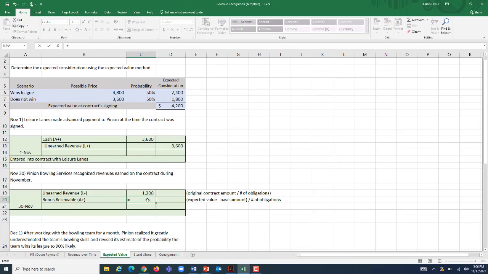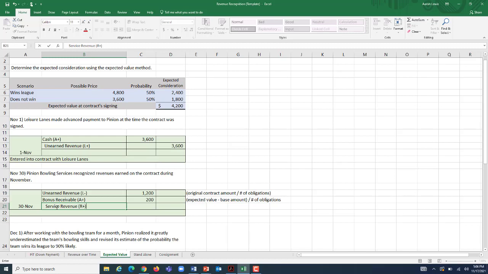So if you want to put this into a formula, it's going to be 4,200 minus 3,600 in parentheses divided by those 3 months, and that is $200. And we get to recognize this as earned revenue, service revenue.